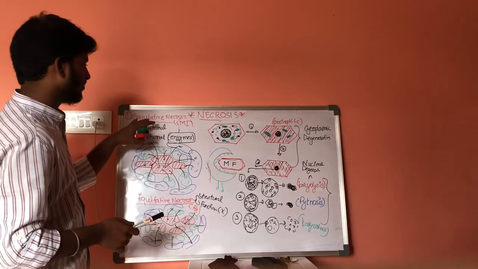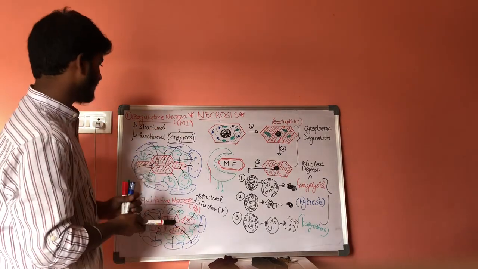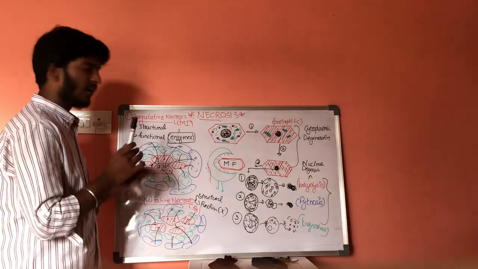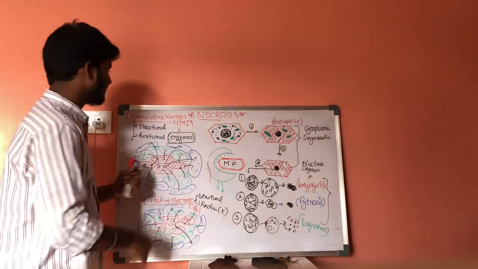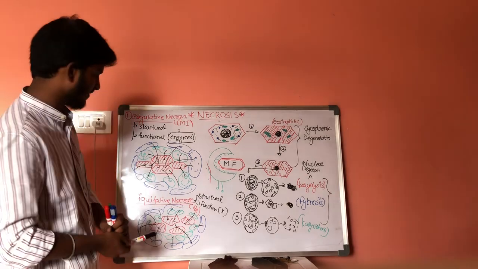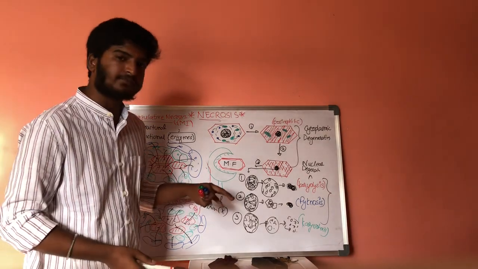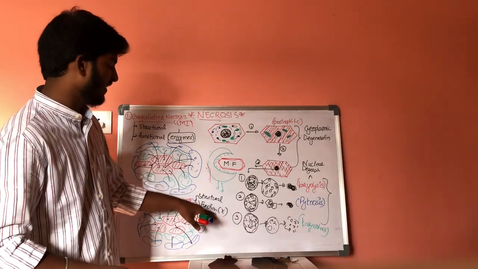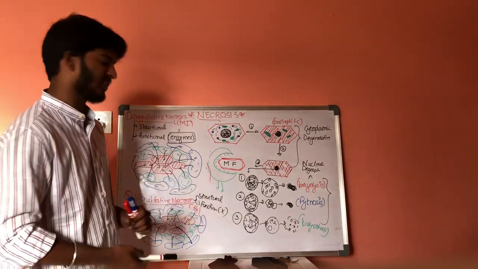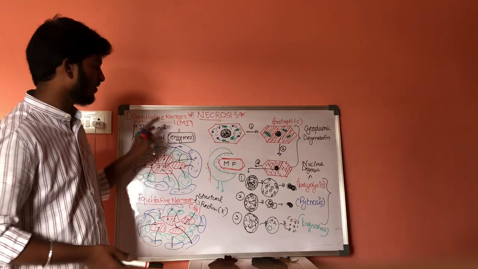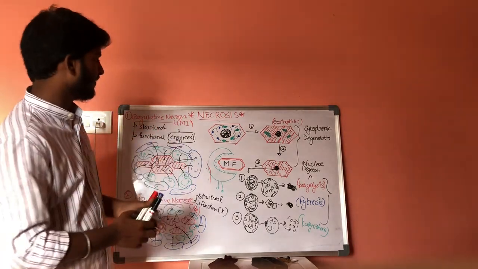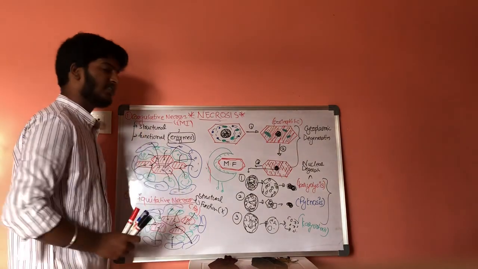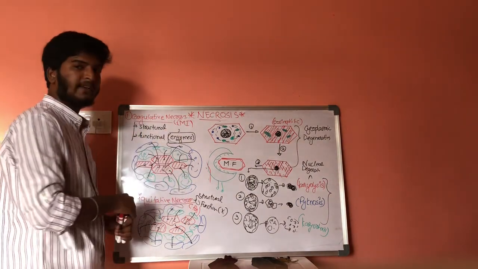The main difference between coagulative necrosis and liquefactive necrosis is that in coagulative necrosis, the functional proteins or enzymes get denatured simultaneously along with structural proteins, whereas in liquefactive necrosis, the functional proteins do not get denatured simultaneously along with structural proteins. In coagulative necrosis, because of simultaneous degeneration of functional proteins, there will be no enzymatic digestion.